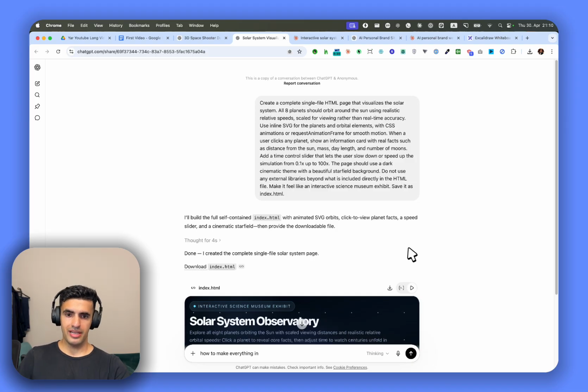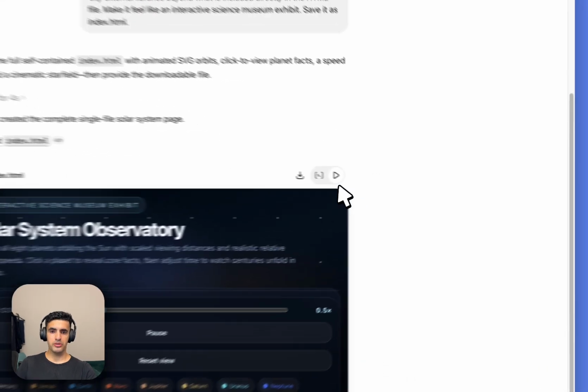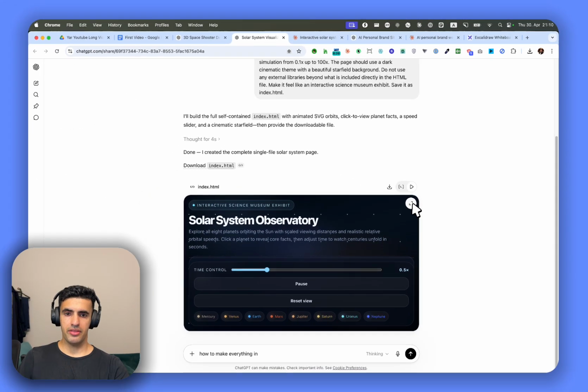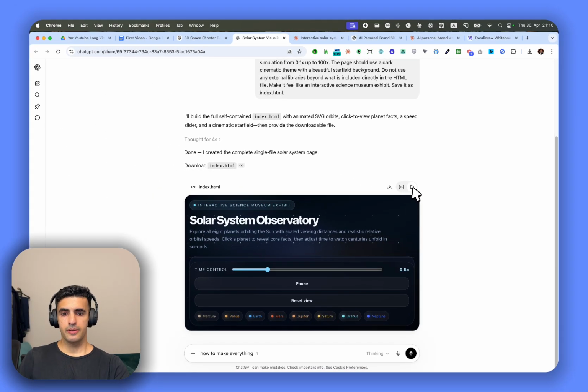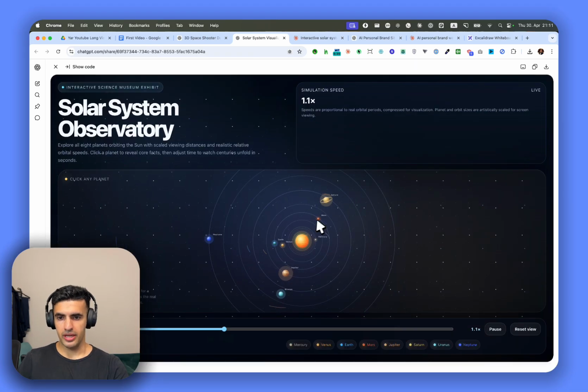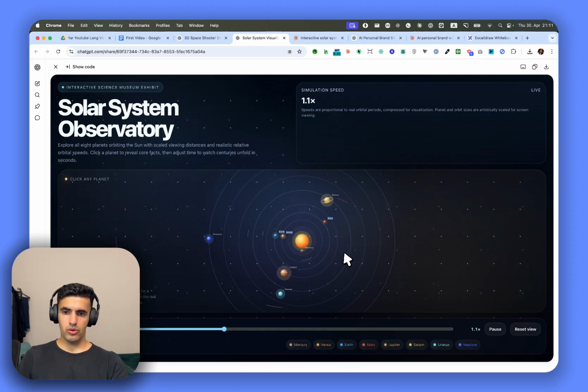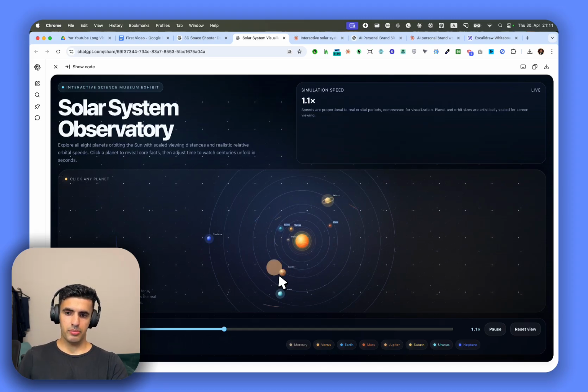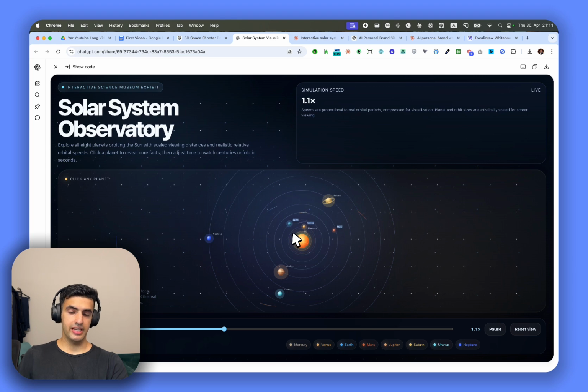So first of all, let's look at GPT. When we go into GPT, we're just going to click on this and preview it. Okay, the preview section is not working. So let me just open it. Okay, so these are all the different planets. We can preview it all properly: 1, 2, 3, 4, 5, 6, 7, 8. So it's showing exactly the correct number, which is excellent.